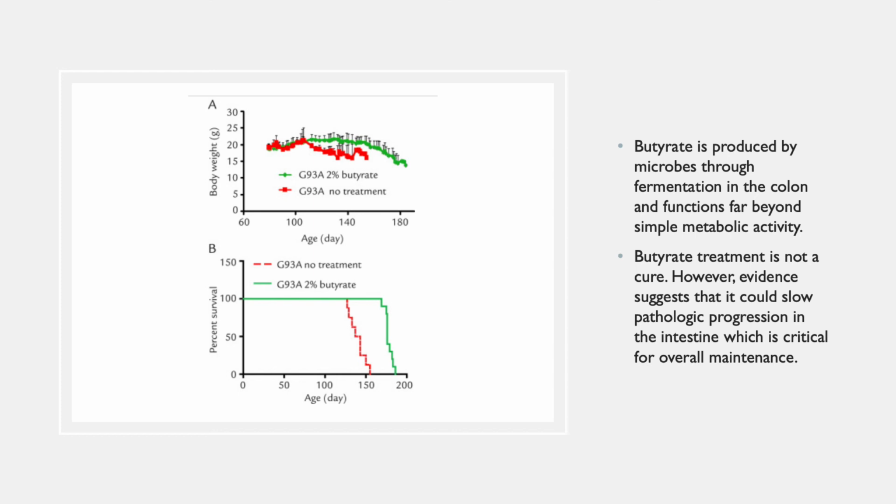Here's some graphical evidence of those treatments. So you can see those that receive the butyrate are in green. There in graph A, you see the increased body weight, which is awesome because those with ALS, their muscles weaken and they deteriorate and they really just lose a lot of weight. There in graph B, you see how much the percent survival has increased. And again, this is not a cure, but this butyrate treatment is providing evidence that these microbiome effects may be potential for therapeutic treatments and to just improve the quality of life for those diagnosed with ALS.